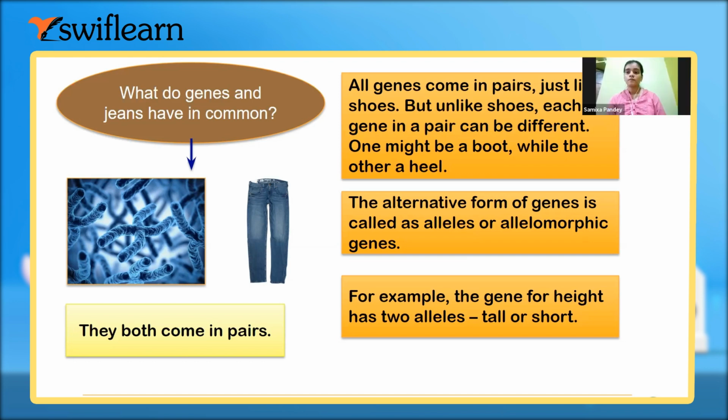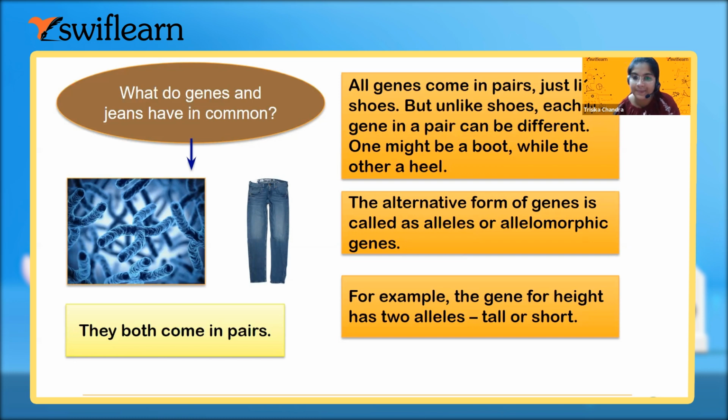It may be the color of your hair, black or blonde. Both of them are two different alleles. The color of a flower may be purple or white. These are the two alleles of a flower.